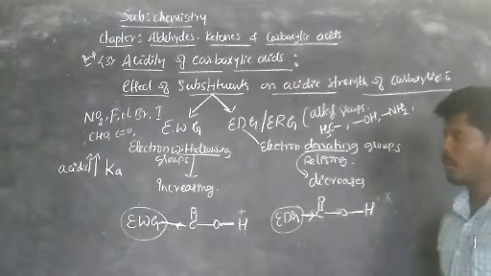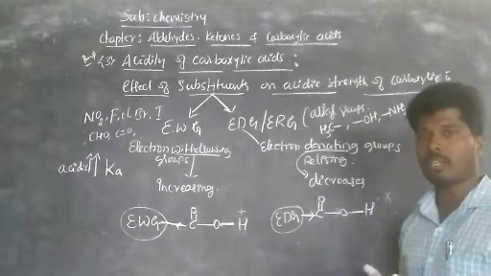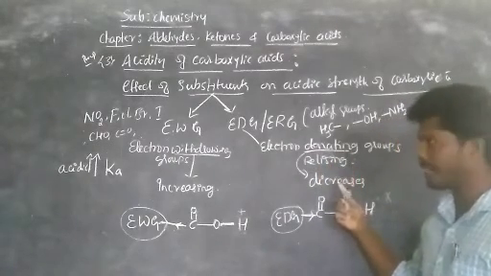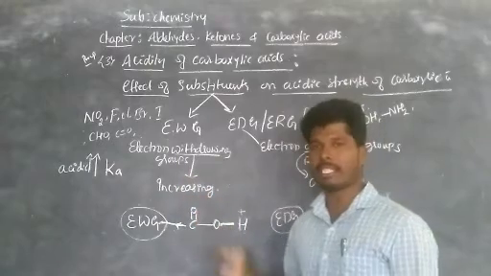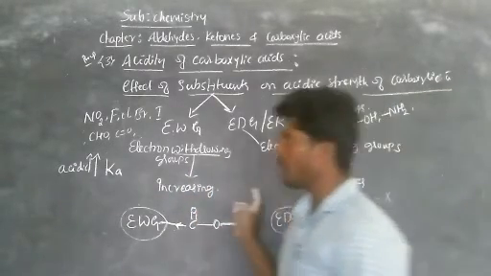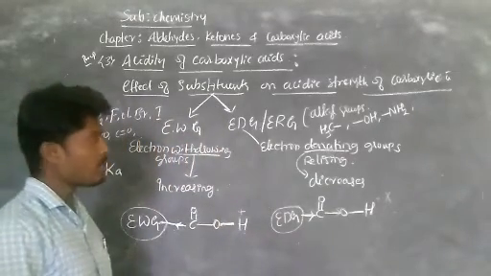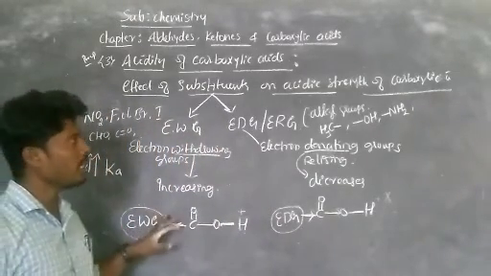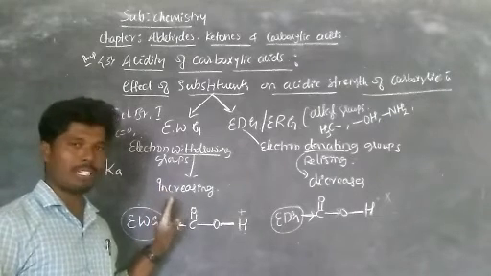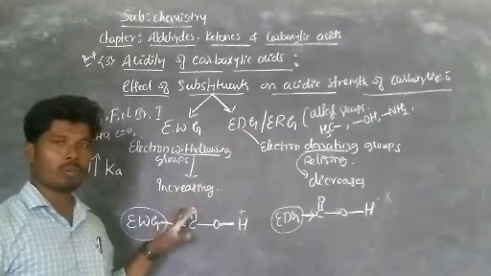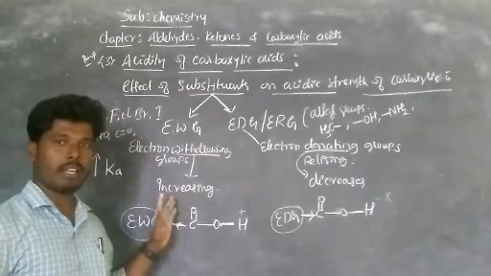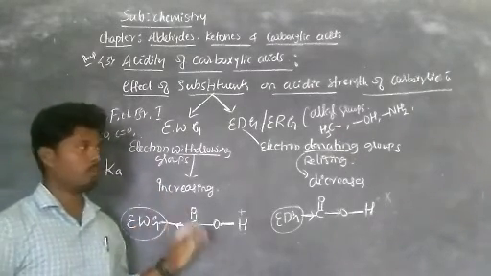Okay, now I hope you are understanding. Just listen, you should keep in your mind, presence of a donating group decreases the acidic character, presence of a withdrawing group increases the acidic character. Remember, donating decreases. Now we are going to study some examples of how to find the acidic strength of given organic compounds of carboxylic acids on the basis of electron donating and withdrawing groups, and what changes will happen. We will study those now.